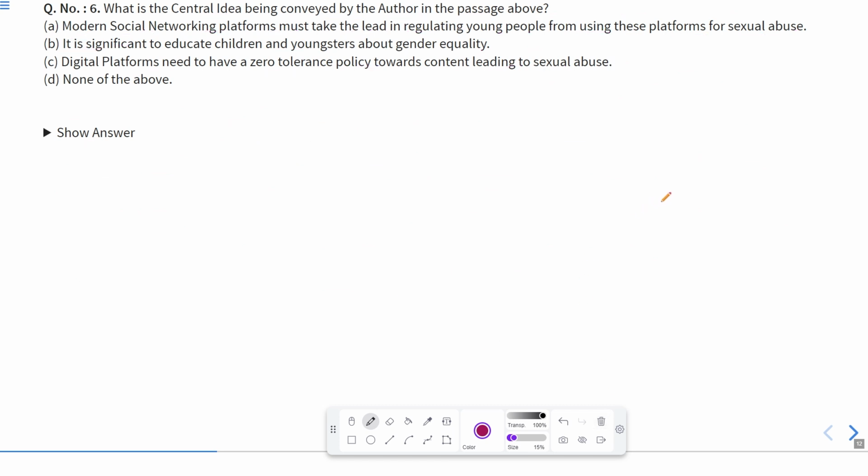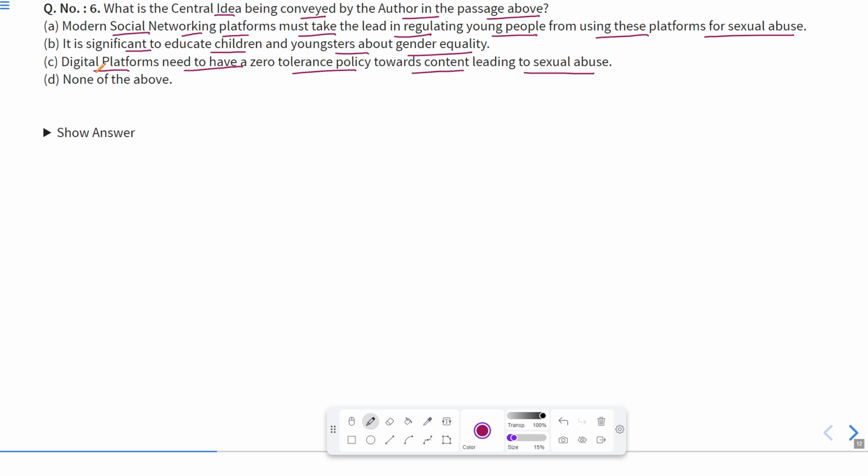Now let us try the questions based on this passage. What is the central idea being conveyed by the author in the passage above? Let us see the options. Modern social networking platforms must take the lead in regulating young people from using these platforms for sexual abuse. It is significant to educate children and youngsters about gender equality. Digital platforms need to have zero tolerance policy toward content leading to sexual abuse. So what is the central idea being conveyed? It means what is actually conveyed by the author in the passage. So what can be done?